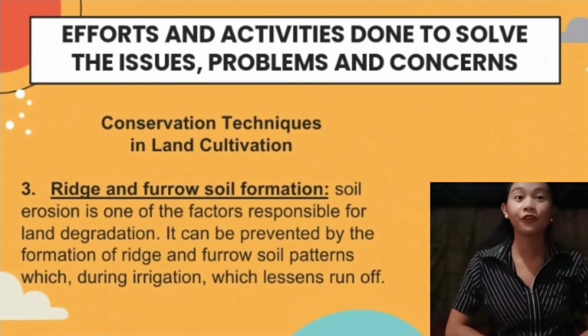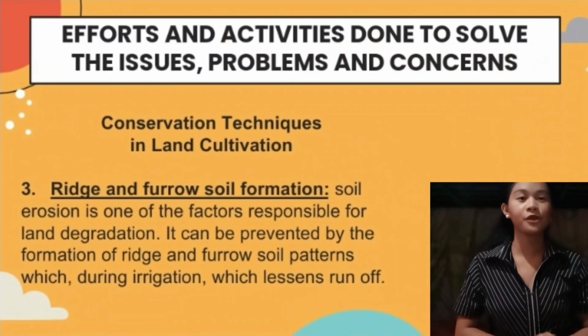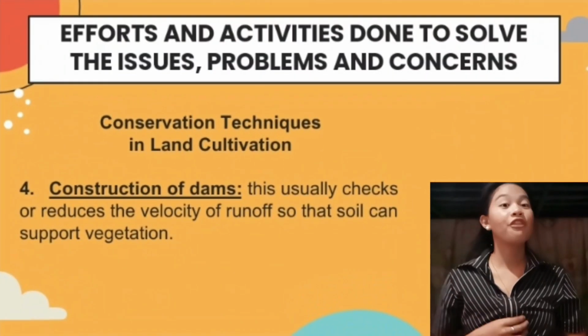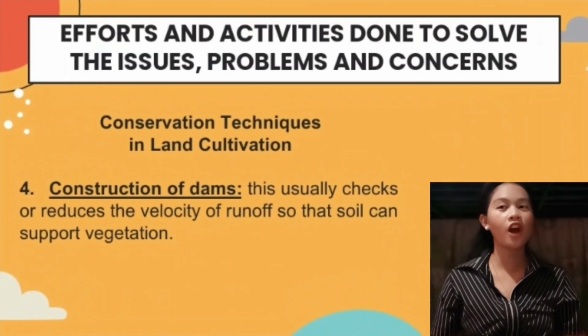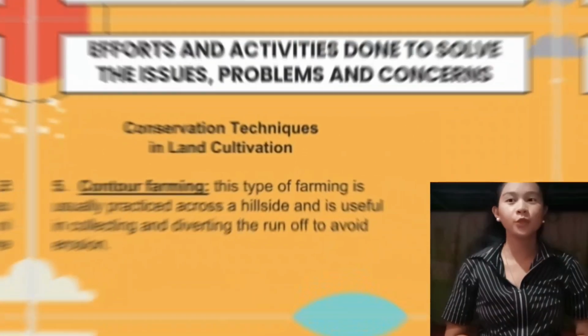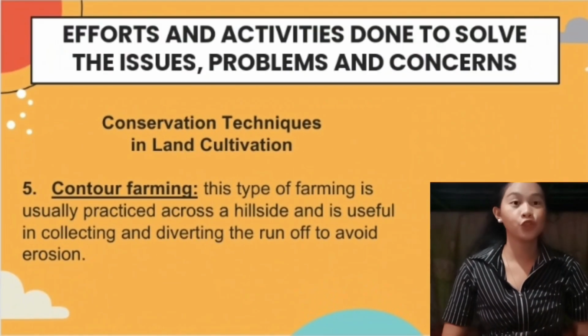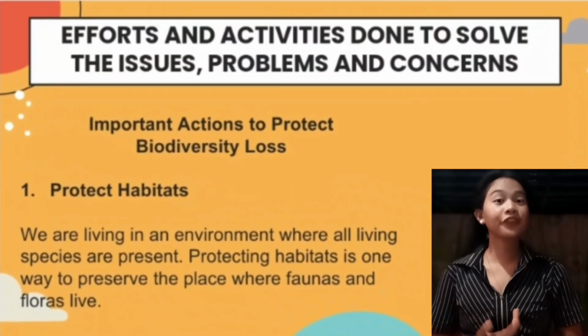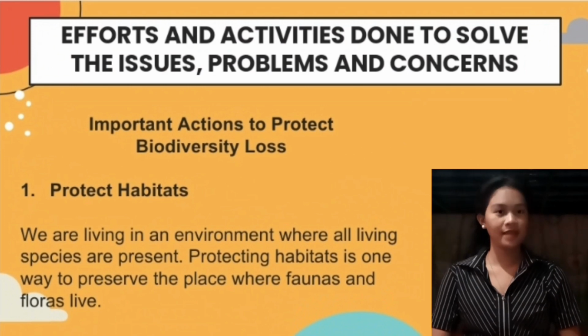Soil erosion can be prevented through ridge and furrow soil formation, in which it lessens runoff. Next is the construction of dams, which usually checks or reduces the velocity of runoff so that soil can support vegetation. Another possible way is contour farming. This type of farming is usually practiced across hillside land, and is useful in collecting and diverting the runoff to avoid erosion.